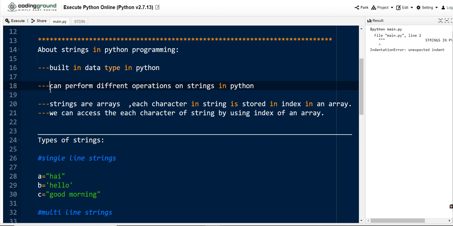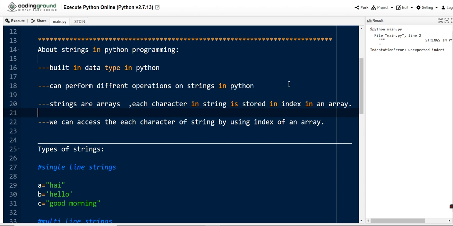Coming to the next point, we can perform different types of operations on strings in Python. All those operations we will discuss in my next tutorial. For example, we can convert a given string into uppercase and lowercase, and we can find the length of the string using the len function. We have different predefined functions on strings with which we perform different operations. That we will discuss in the next class.